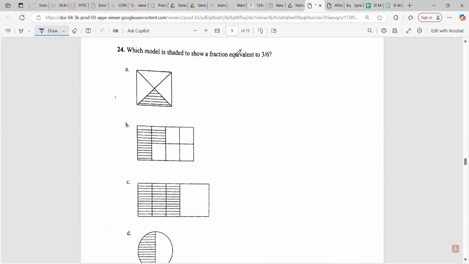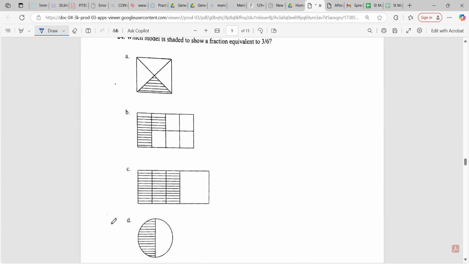All right, so which model is shaded to show a fraction equivalent to 3 over 6? 3 over 6 is the same as a half, right? So this would have been D. Don't be tempted to put C, guys. To show you guys that it couldn't be C, right?